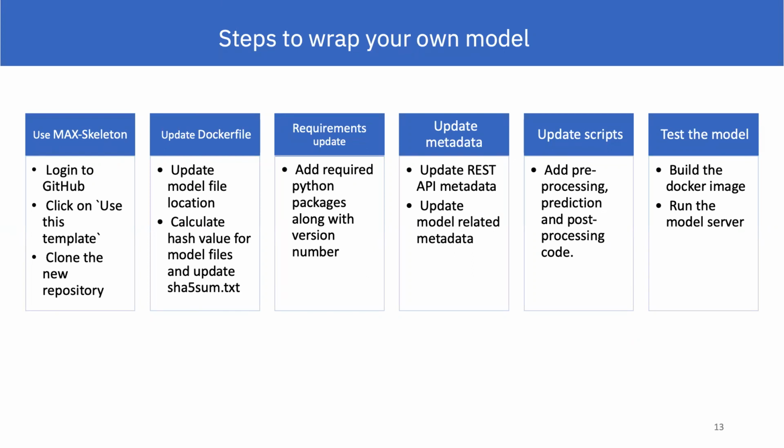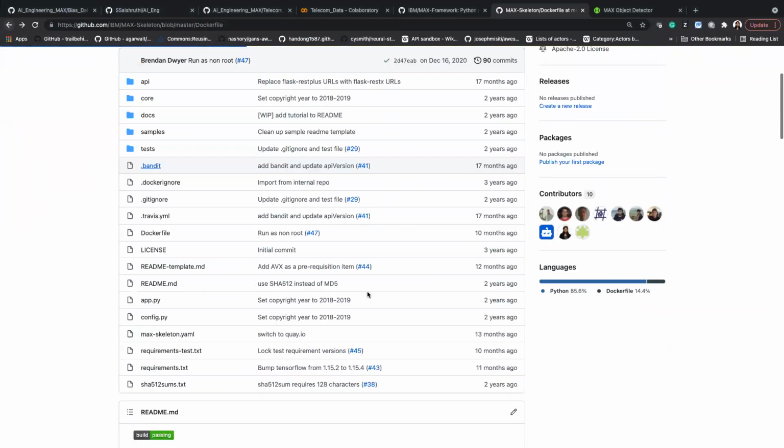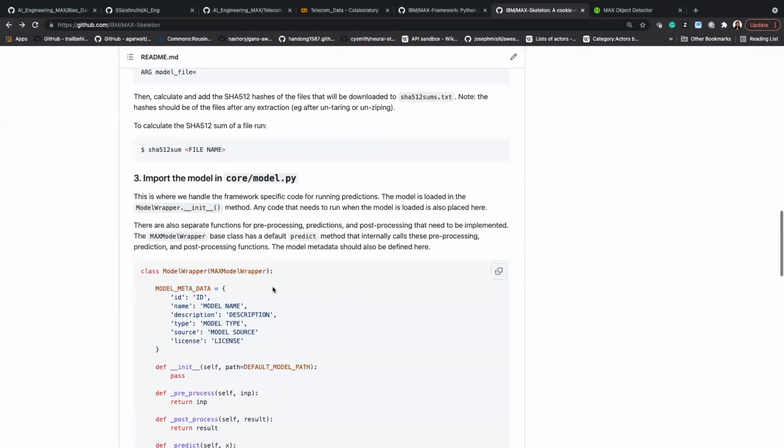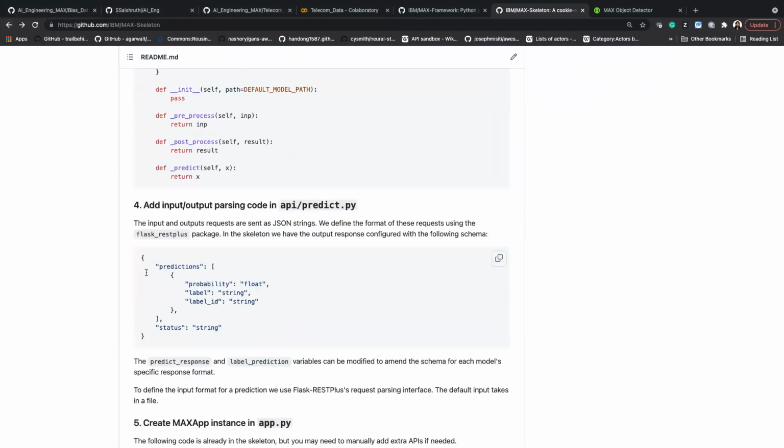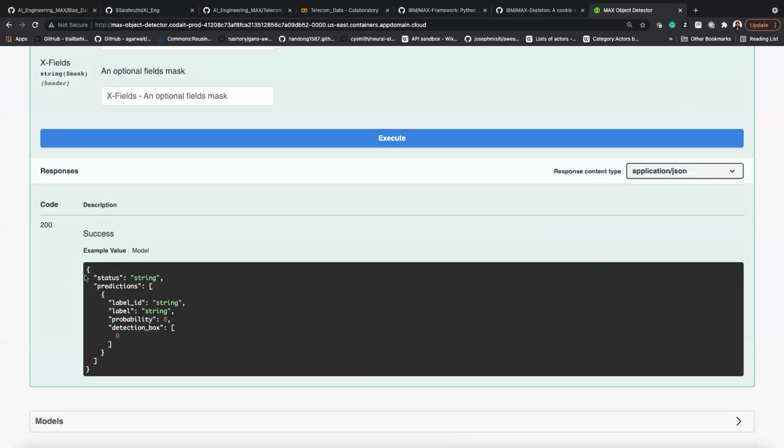Your pre-processing can be reading your CSV file and converting your strings to numbers and then giving it to your model. Your prediction code is going to run your model, and your post-processing again is going to convert your model result to JSON, something like this JSON that you can see here. This is how the model result will look.